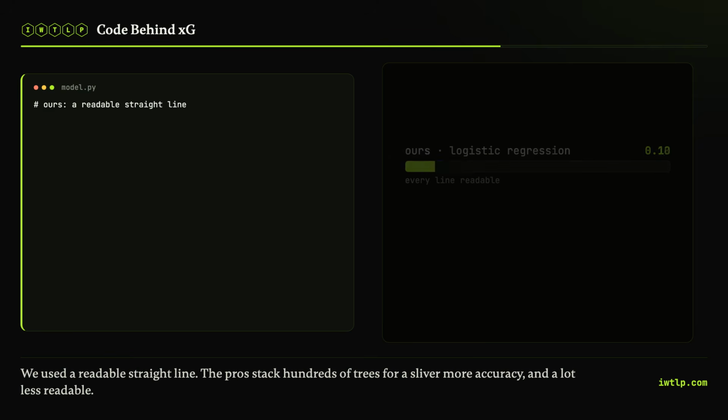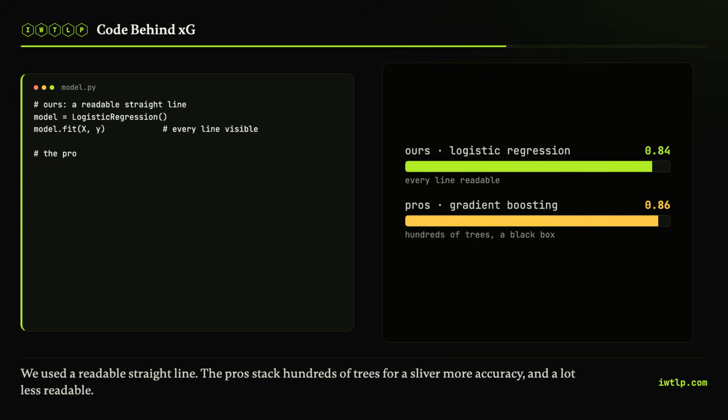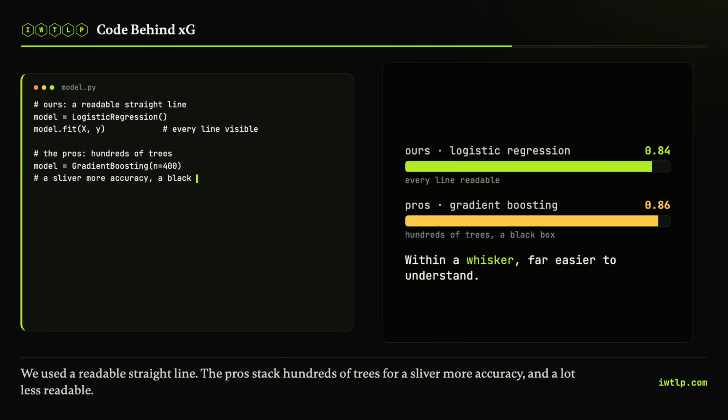And the model we used, logistic regression, is basically a smart straight line through the data. The pros often reach for something heavier. Gradient boosting. Hundreds of tiny decision trees stacked, each one fixing the last one's mistakes. It squeezes out a little more accuracy. But we kept it simple on purpose. Because you can read every single line of ours and it still lands within a whisker of the models clubs pay real money for.